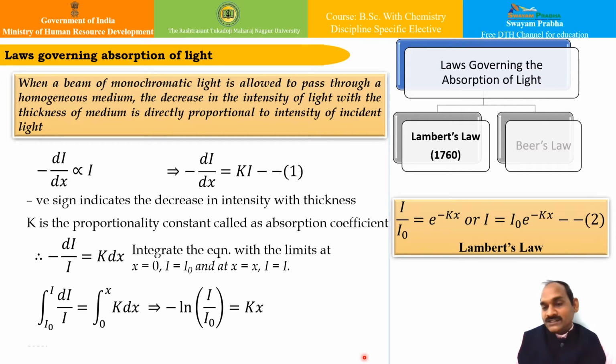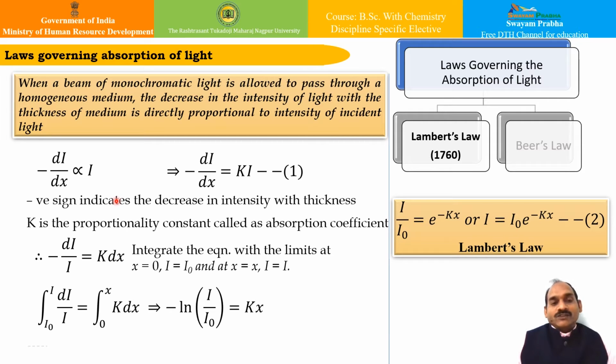This is what we can say is the statement of Lambert's law, which means I can write from this statement that dI/dx is proportional to the intensity I, and the negative sign in this equation indicates the decrease in intensity with the thickness, correct?